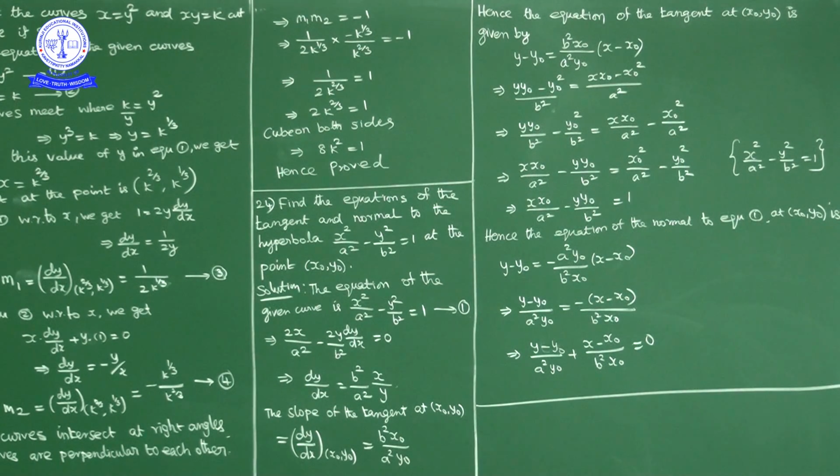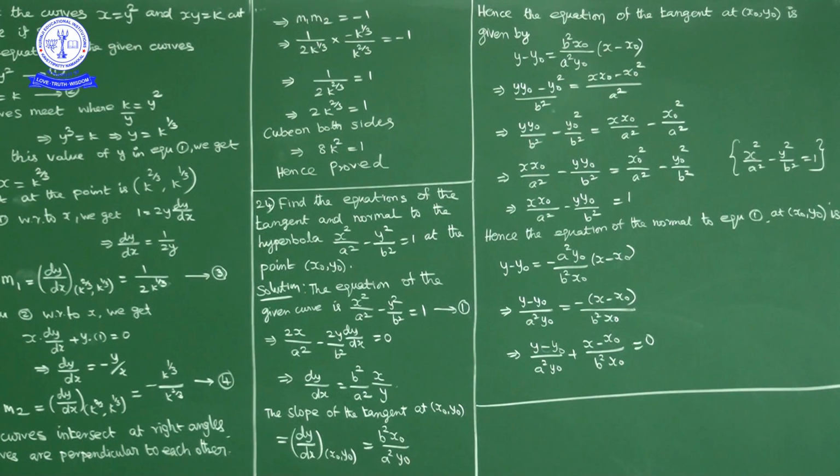Now slope of the normal is what? Slope of the normal is minus 1 by slope of the tangent. So minus 1 by slope of the tangent, slope of the tangent is b square x naught by a square y naught. Minus 1 by this quantity means minus a square y naught by b square x naught. Okay. So equation of normal is y minus y naught is equal to minus a square y naught by b square x naught into x minus x naught. Now here this is slope of the normal.